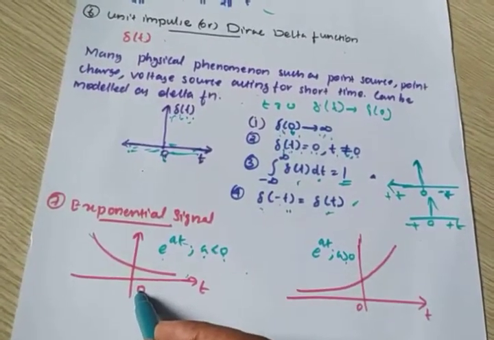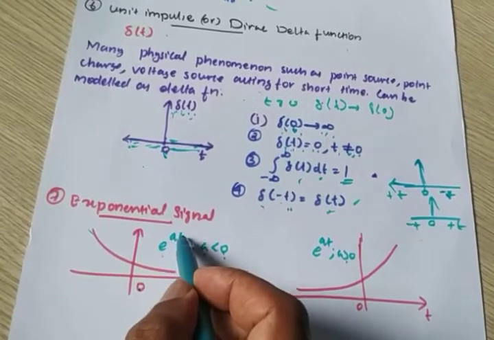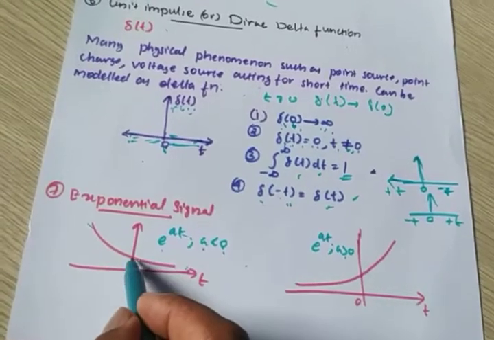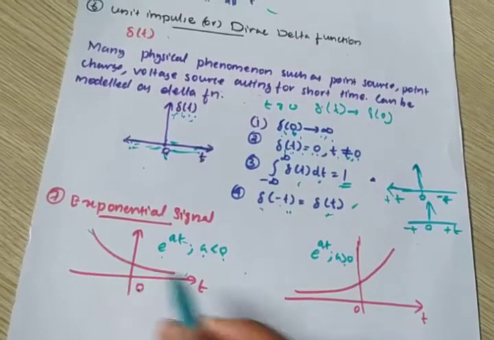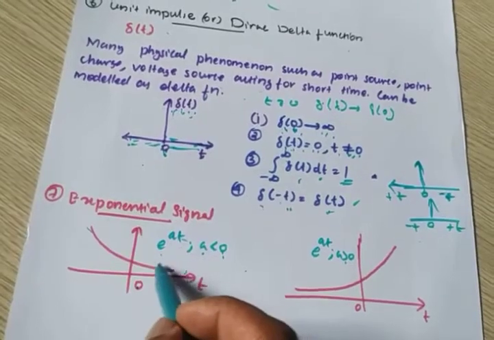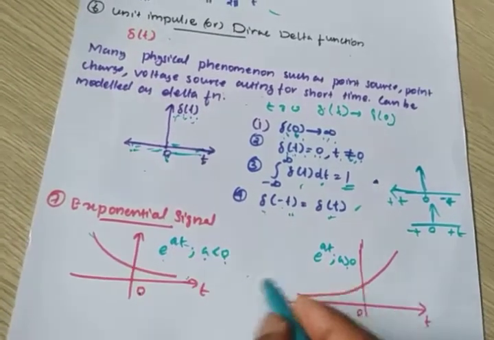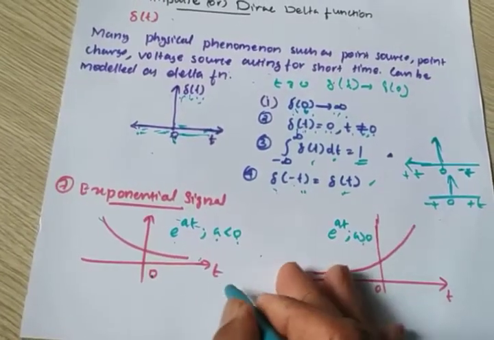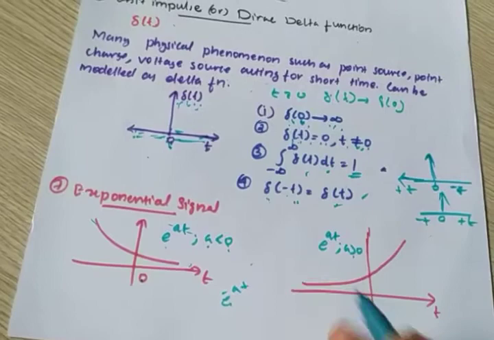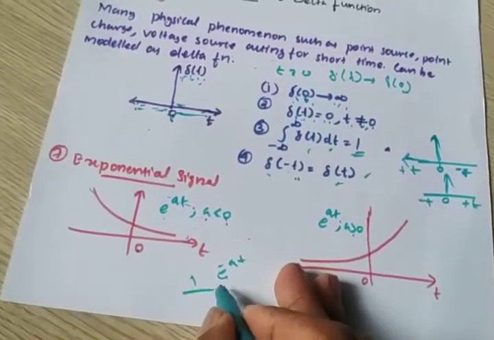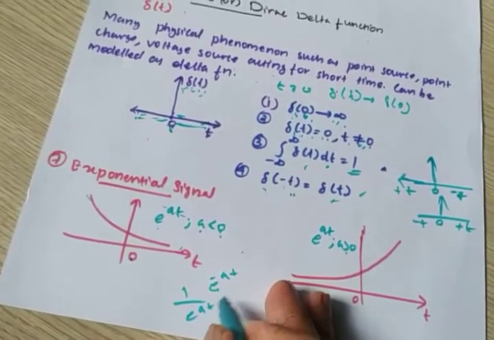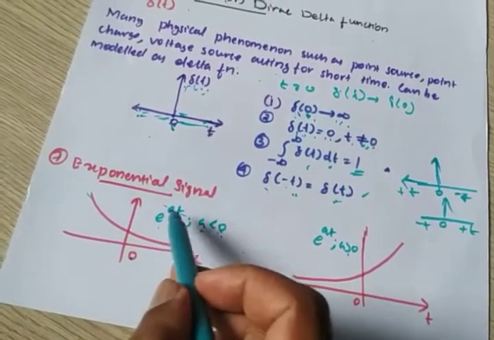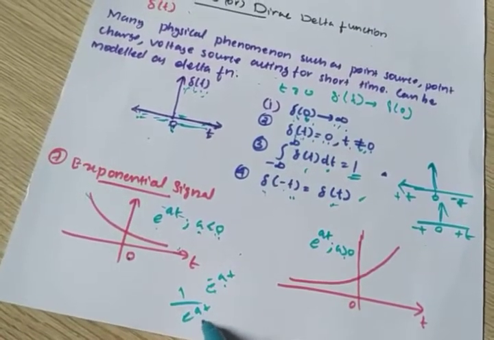At time t equal to 0, what is the amplitude? You have to put t equal to 0 here. E raised to 0 is 1 only, so amplitude is 1. As time tends to infinity, what happens? This is actually e raised to minus at, where a less than 0 means a minus sign is here. So e raised to minus at can be represented as 1 by e raised to at.